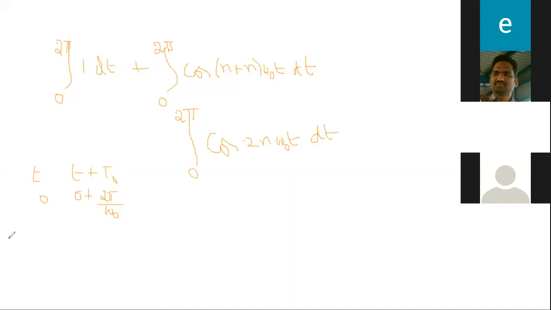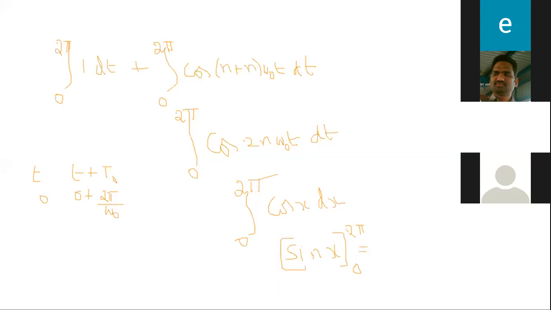What is the integral of cos? The integral of cos is the sine function. The integral of sine is minus cos. Whatever the function is, the integral from 0 to 2 pi that I am taking is of cos x dx. This is a t function, and 2n omega naught is a constant, so cos t dt is nothing but sine t dt. So what is sine x? Sine x with upper limit 2 pi and lower limit 0.